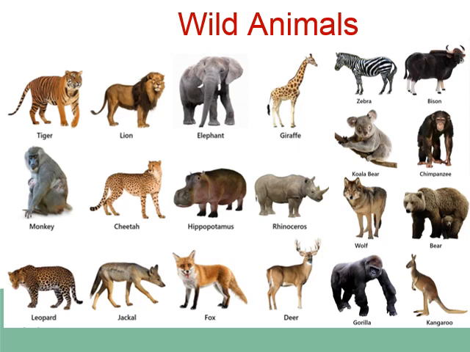These animals are called wild animals. We don't keep these animals in our home because some of them are dangerous. So these are called wild animals which live in forest.